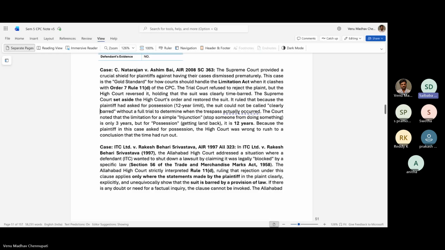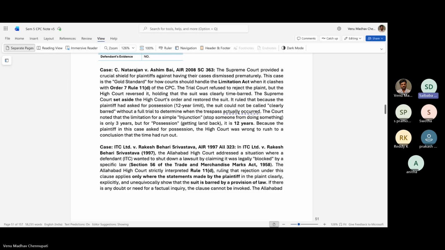The Supreme Court said that the High Court was wrong. It rushed to a conclusion that time has barred. But actually, the time is 12 years, because it is for possession and not for injunction. This is the case. The court should clearly verify for what purpose the case is instituted.